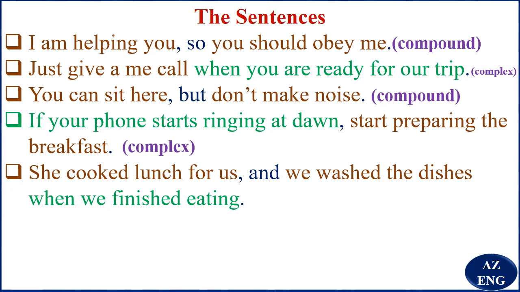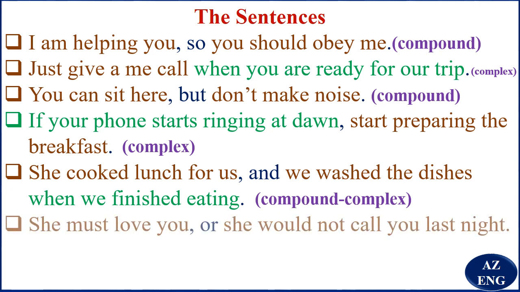She cooked lunch for us and we washed the dishes when we finished eating. She cooked lunch for us is an independent clause. We washed the dishes is an independent clause. When we finished eating is a dependent clause. So this is a compound-complex sentence. We've got two independent clauses and one subordinate clause.